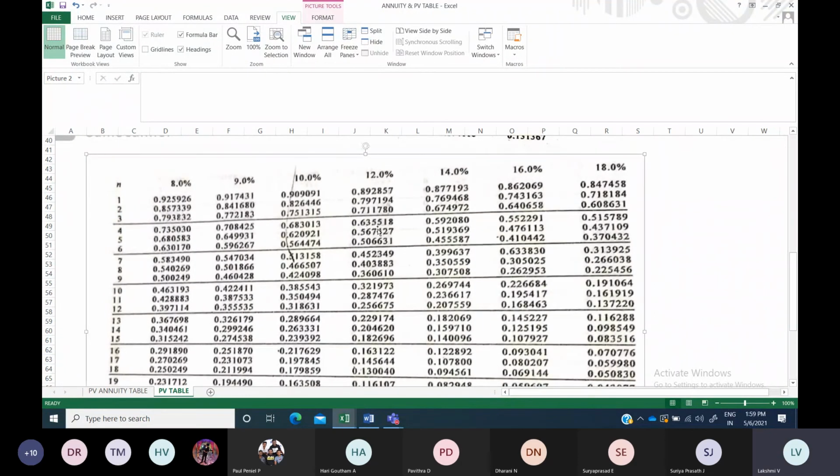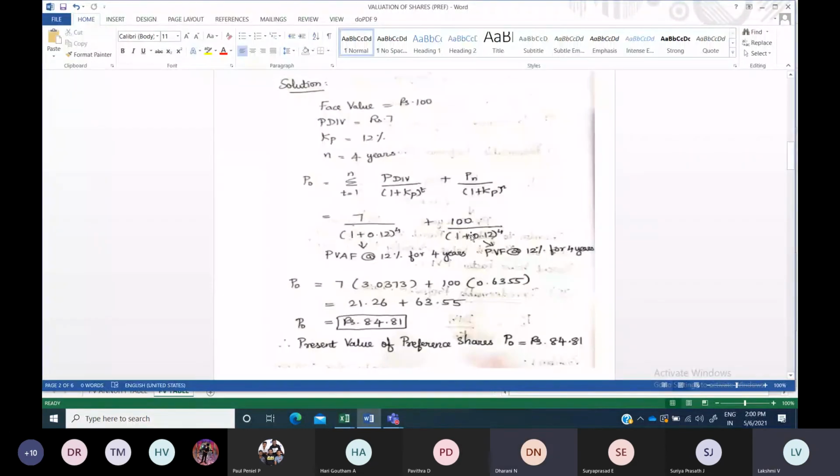See here, 0.6355. Here for the 4th year, you have to see what 12% is. 0.6355. Clear? Can you understand? Yes, ma'am. Okay, so you have to take that value.